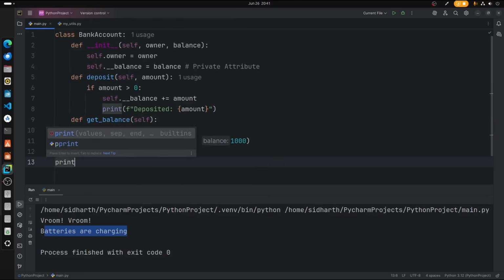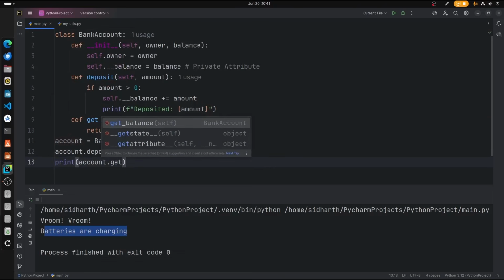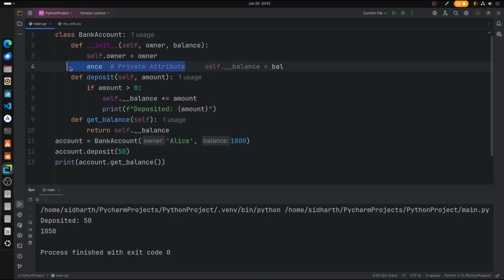Now let's just print account.get_balance. So we're getting the balance from the encapsulated data. Let's go ahead and run the file. There we go, the amount is deposited and we get the final amount as 1050. But in this output we can see that nowhere has the private attribute been leaked unless we are not using it properly.